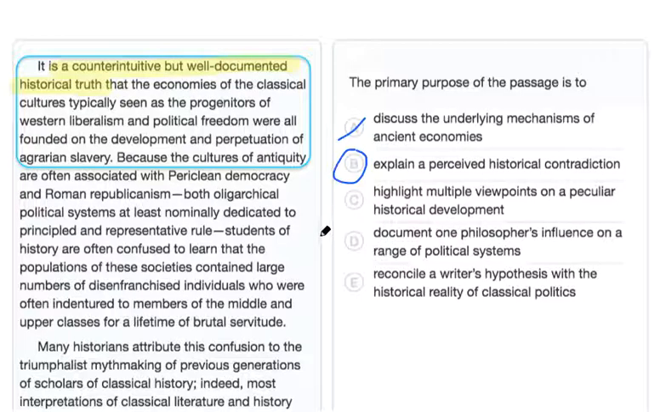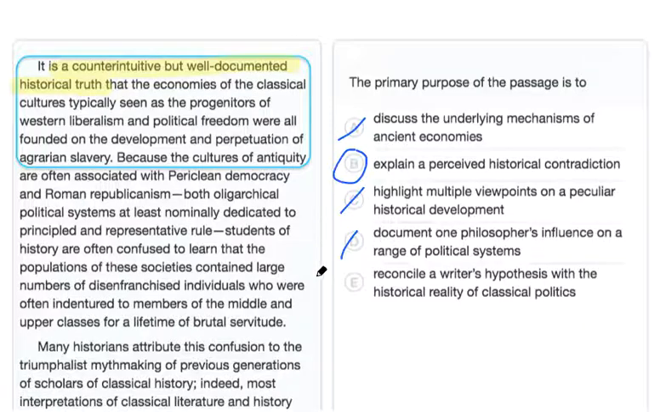We can mark choices C and D off for similar reasons. The passage doesn't provide multiple viewpoints of slavery, and even though it seems contradictory, it is a well-accepted fact. Similarly, for choice D, the author never focuses on one philosopher's influence, so we can mark both of these choices out.